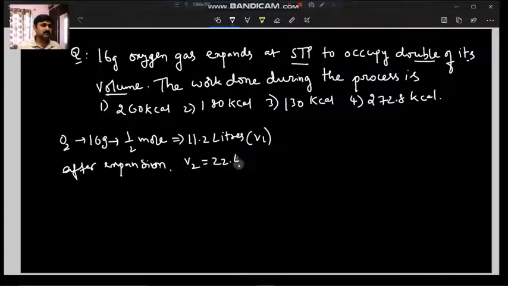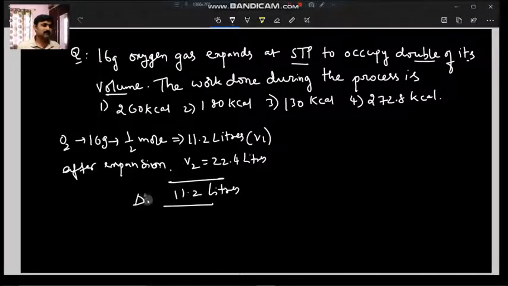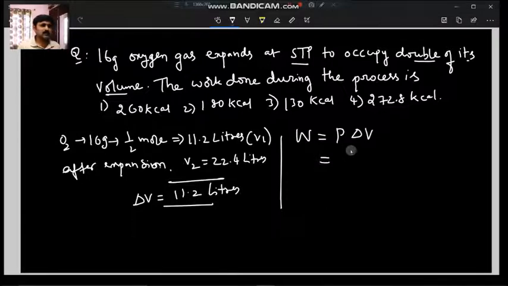After expansion, the volume of oxygen is double, that is 22.4 liters. In such a case, you can easily find the difference, which again is 11.2 liters. So that is delta V, the volume difference. Coming to the point here, they are asking for work done. So work done, W, is equal to P delta V. We will use that formula. They are telling us STP condition, so pressure is 1, and the delta V value we got is 11.2.